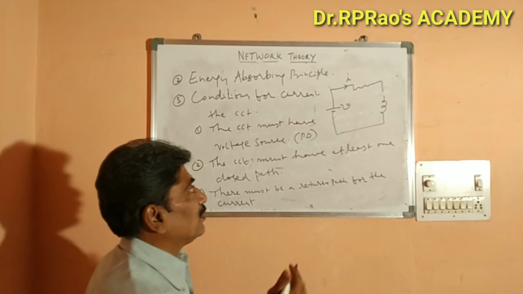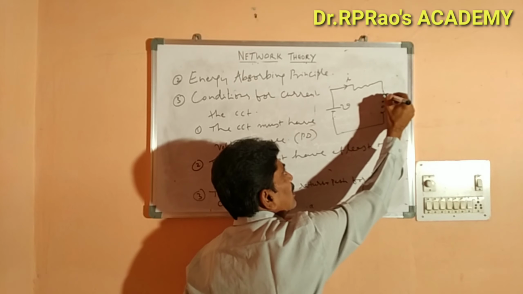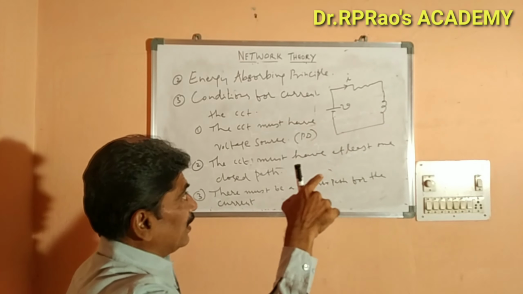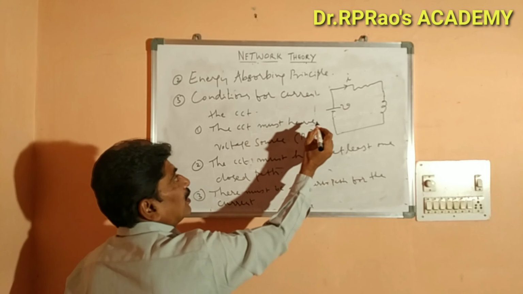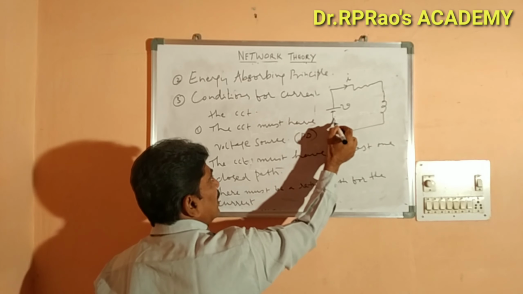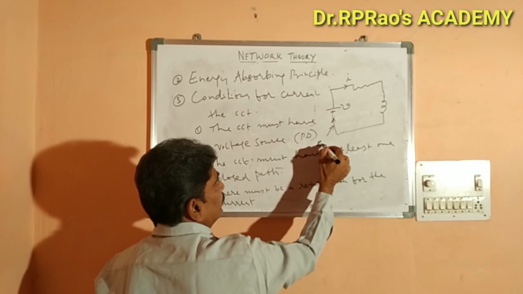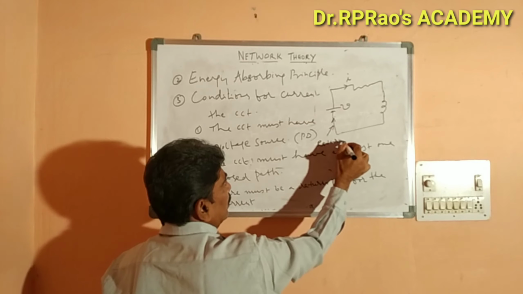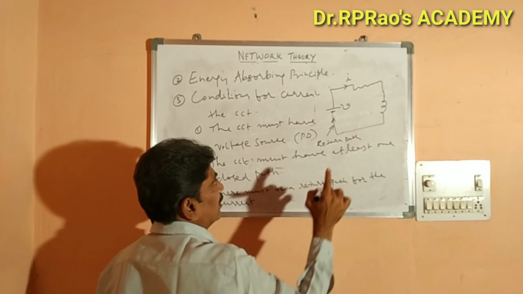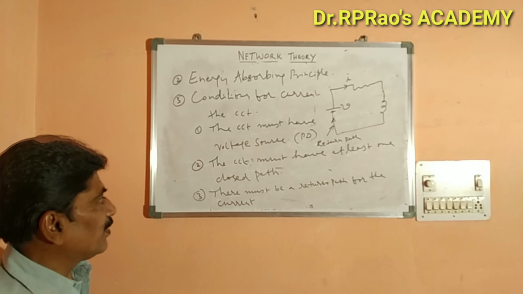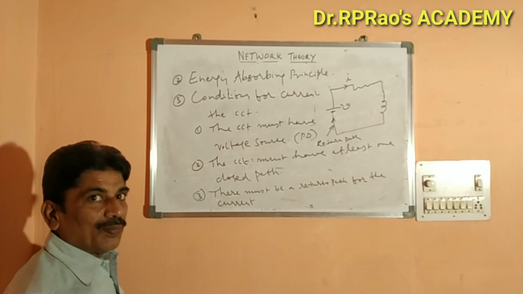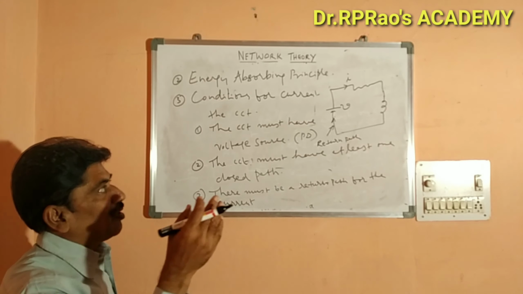So you should have at least one closed path. Then the current has to get back to its source. This is called the return path. So there must be a return path for the current, to get back to the point from which it has started.